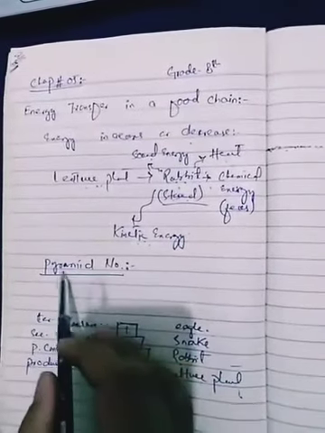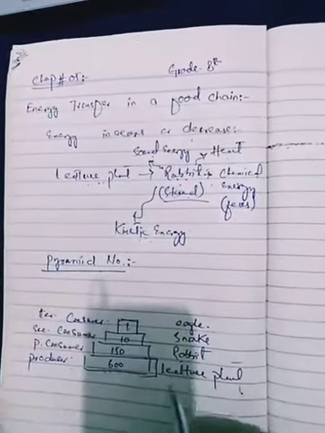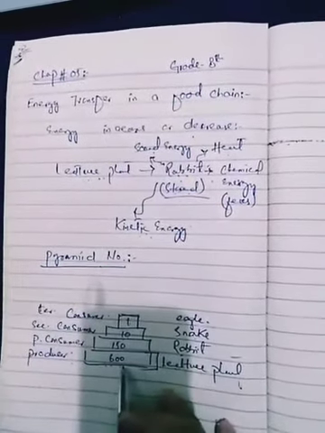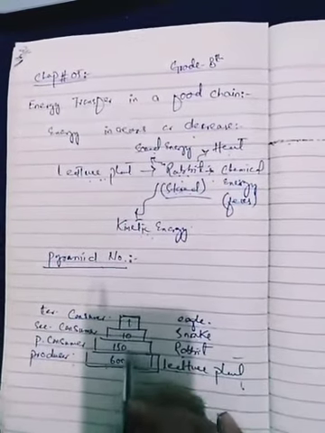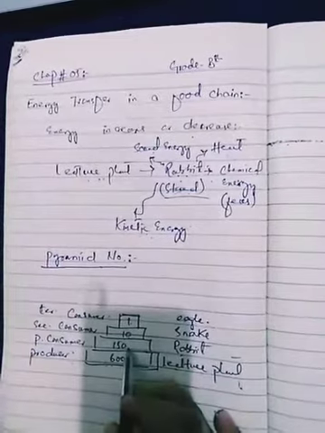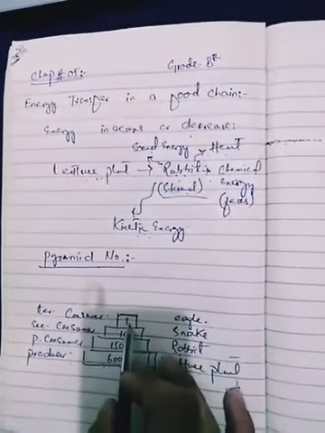Here we are discussing the pyramid of numbers. As we take the example of a lettuce plant, we have 600 lettuce plants. Then for 600 lettuce plants we have 150 rabbits, and for 150 rabbits we have 10 snakes, and we have 1 eagle.